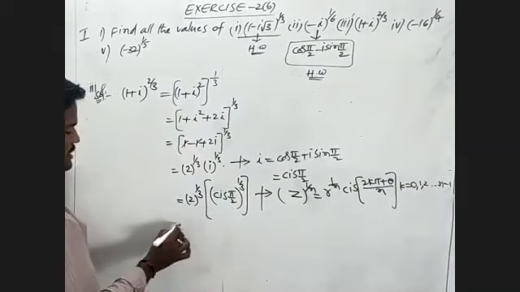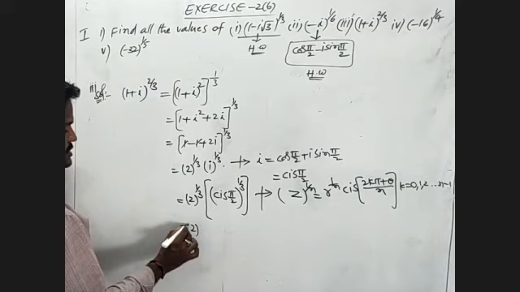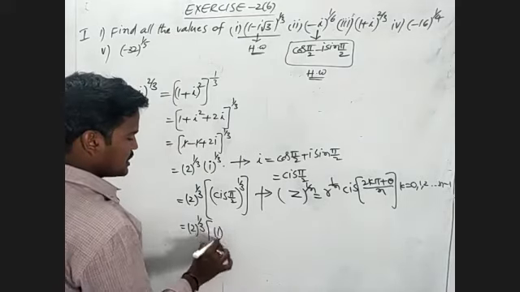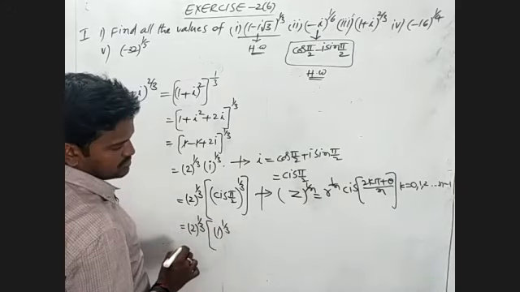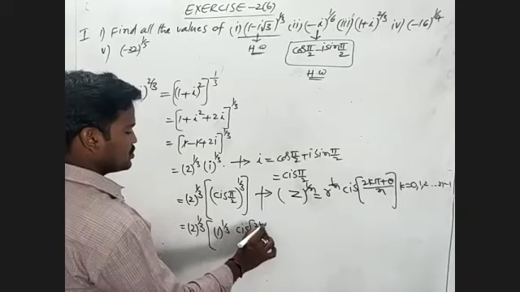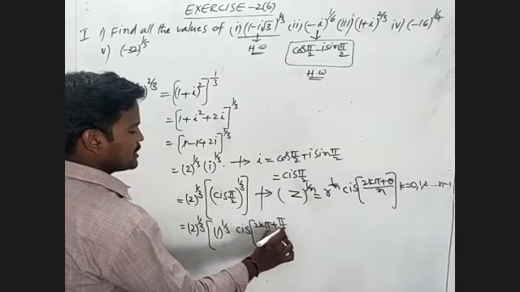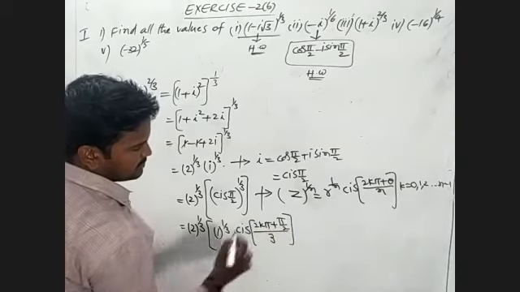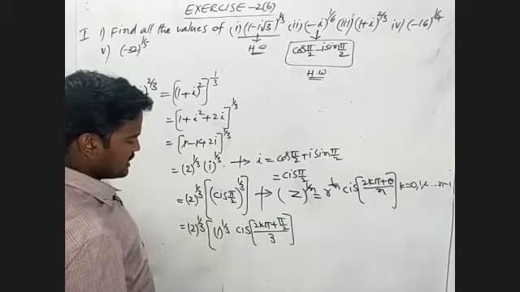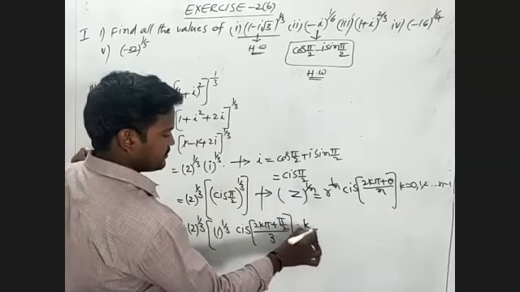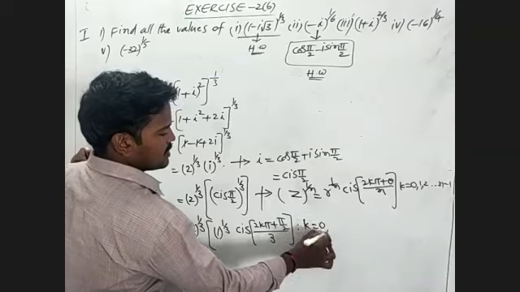So I have to extend this one. There is no r value here, so I write 1 power 1 by 3 into cis of (2k pi plus pi by 2) by the denominator n, where n is 3. We write k is equal to 0, 1, 2.